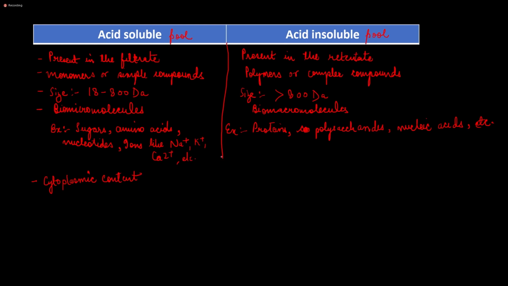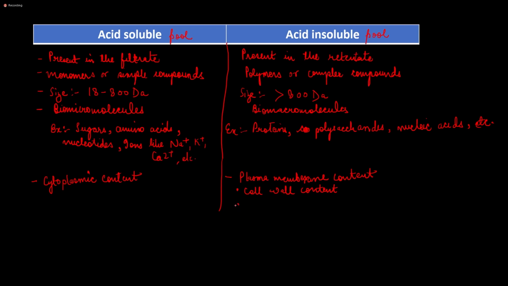But if you talk about the acid insoluble pool, the first thing that you will have is plasma membrane, because plasma membrane does not contain simple molecules. Plasma membrane has lipids, proteins, right? These are complex molecules. So the plasma membrane content will be in the acid insoluble pool. The second is cell wall content. In plants, the cell wall is made up of cellulose, and cellulose is also a polysaccharide. So the cell wall content will be under the acid insoluble pool.